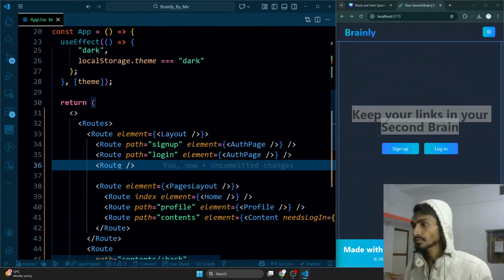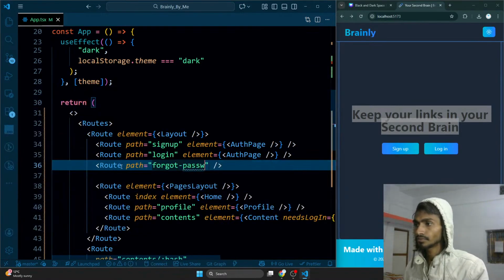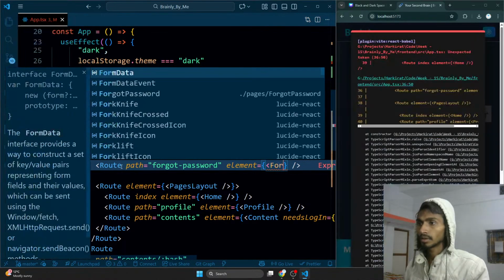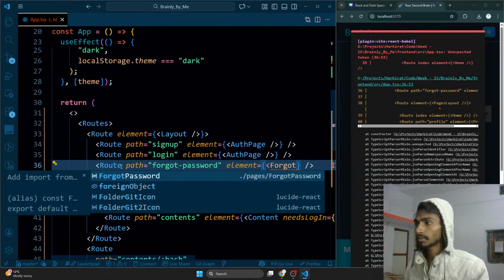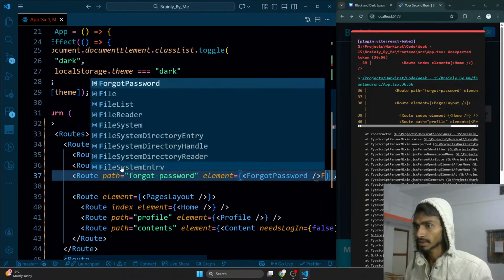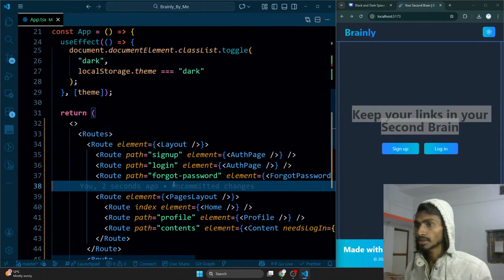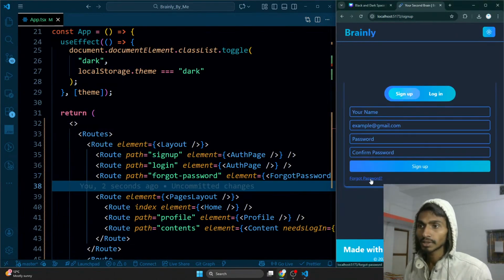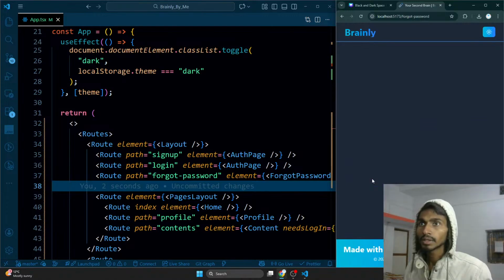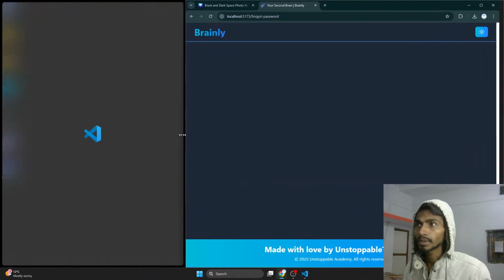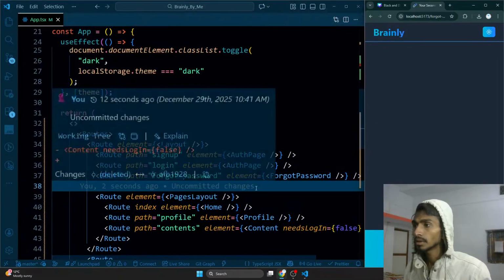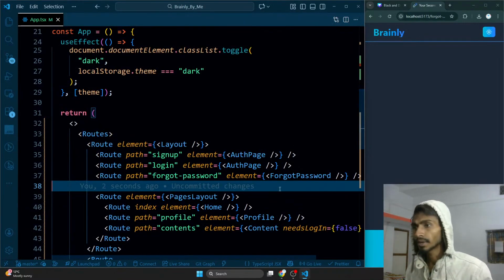Alrighty, so path is gonna be forgot password, and element is gonna be what? Element is gonna be forgot password element that I have created right now. Ultimately that's the page that I have created, something like this. So this much is done. Let's click on this. Let's click on sign up. This is the forgot password that I have. If I click on this, I'm redirected to a page, and that page name is forgot password, but I'm getting that. That's fine.